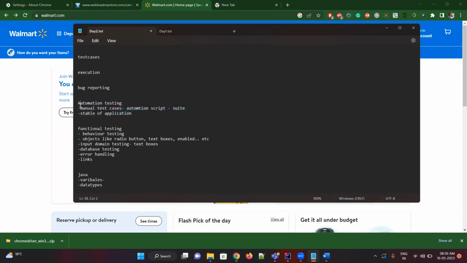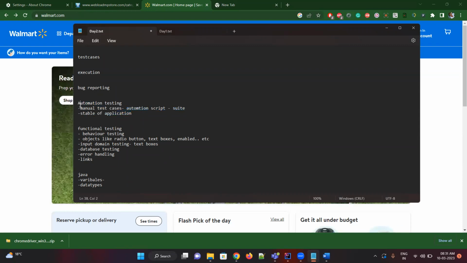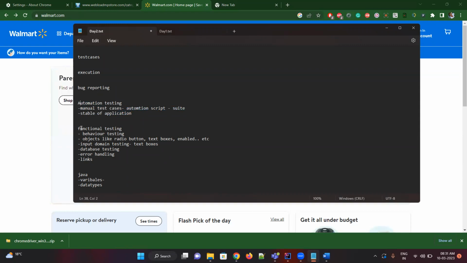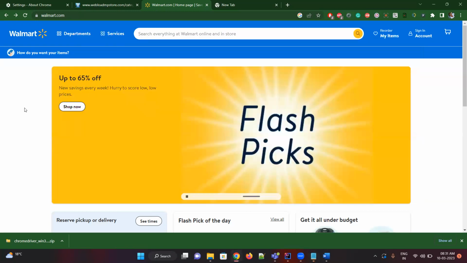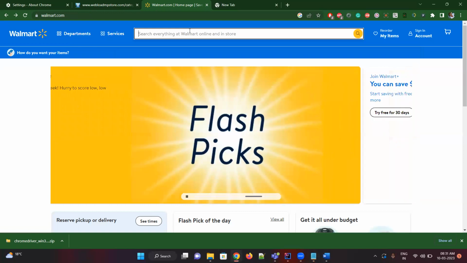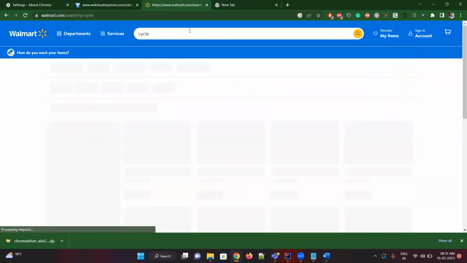Okay, now once you're done with all this process, as mentioned, we go to requirements and collect what is what. Now let's understand functional testing and manual testing a little bit deeper. Functional testing is nothing but seeing how things are working. If I'm clicking on search, suppose let's search cycle.